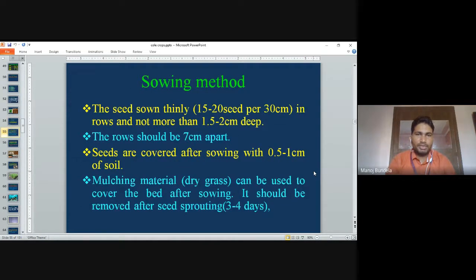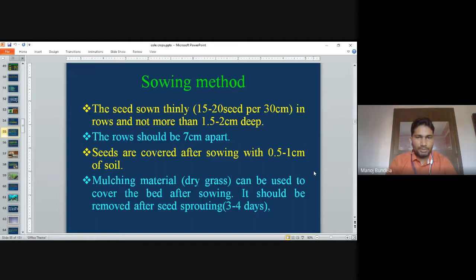Sowing method. Seeds are sown thinly, 15 to 20 seeds per 30 centimeter spacing in row, and not more than 1.5 to 2 centimeter deep. Only deep is 1.5 to 2 centimeter. The rows should be 7 centimeter apart. The seeds are covered after sowing with 0.5 to 1 centimeter of soil.